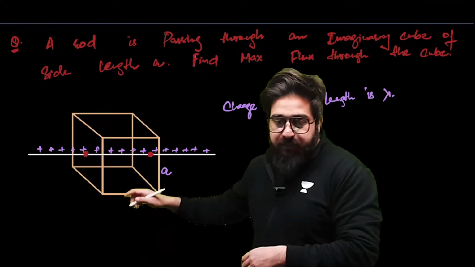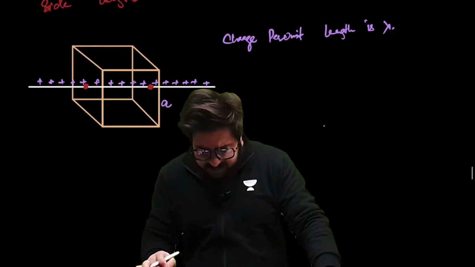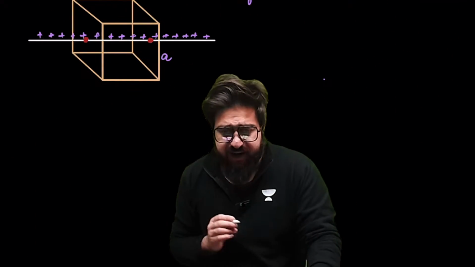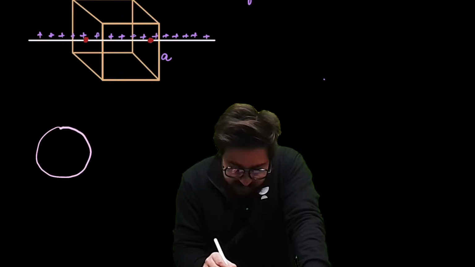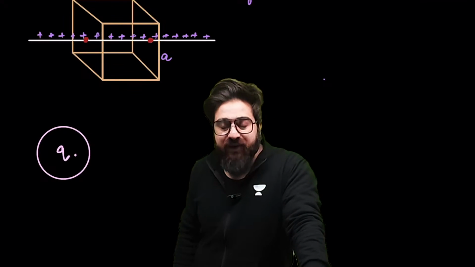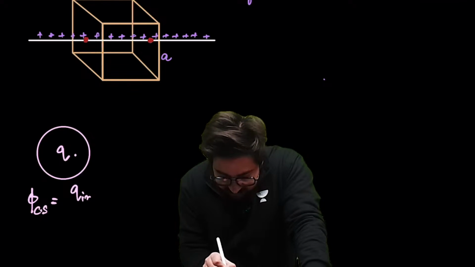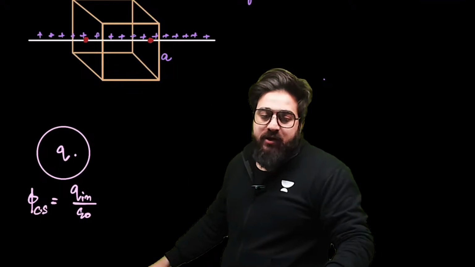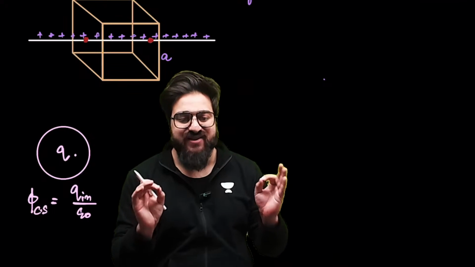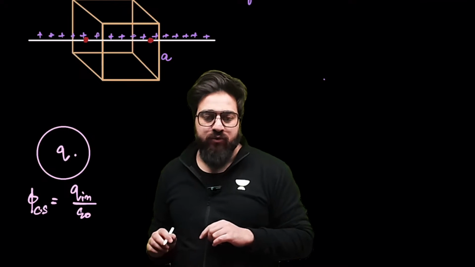You guys are supposed to tell me how much is the flux through this entire cube. Listen to me very carefully. From Gauss law, we have studied that if you have got a closed surface, and in that closed surface you have got a charge, the flux through that closed surface is simply Q inside divided by epsilon naught. As simple as that. This is the flux through a closed surface.